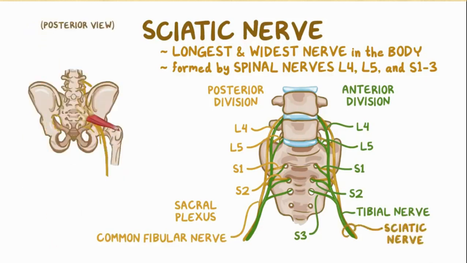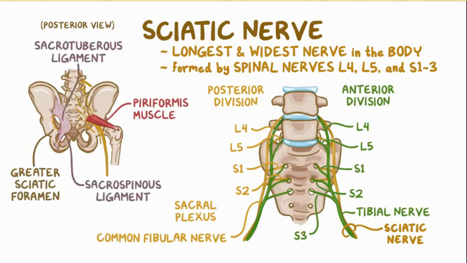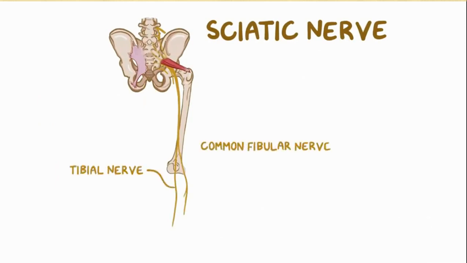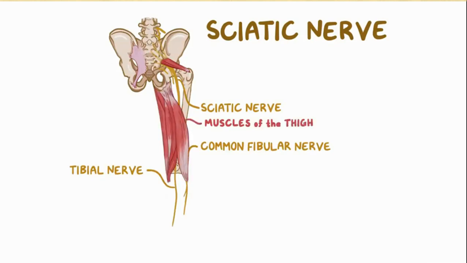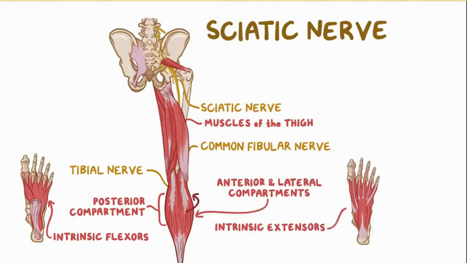The sciatic nerve then passes beneath the piriformis muscle and through the greater sciatic foramen, which is an opening formed by the pelvic bone, sacrospinous, and sacrotuberous ligaments. It then travels down the back of the thigh to the back of the knee, where it splits into the tibial and common fibular nerves. The sciatic nerve innervates the muscles in the back of the thigh. The tibial nerve innervates the muscles of the posterior compartment of the leg and intrinsic flexors of the foot. The common fibular nerve is in charge of the muscles in the anterior and lateral compartments of the leg and intrinsic extensors of the foot.